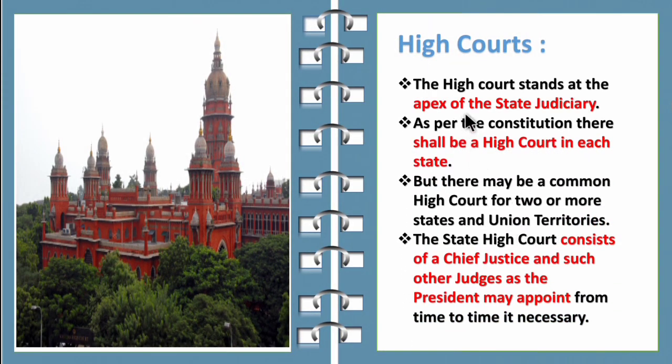So the High Court stands at the apex of the state judiciary. So at the state level, the High Court is at the apex. Apex means at the top level. As per the constitution, there shall be a High Court in each state. So children, for each state there will be a High Court. But there may be a common High Court for two or more states and union territories. The state High Court consists of the Chief Justice and other judges as the President may appoint from time to time if necessary. So children, the President appoints the Chief Justice and other judges for the High Court.